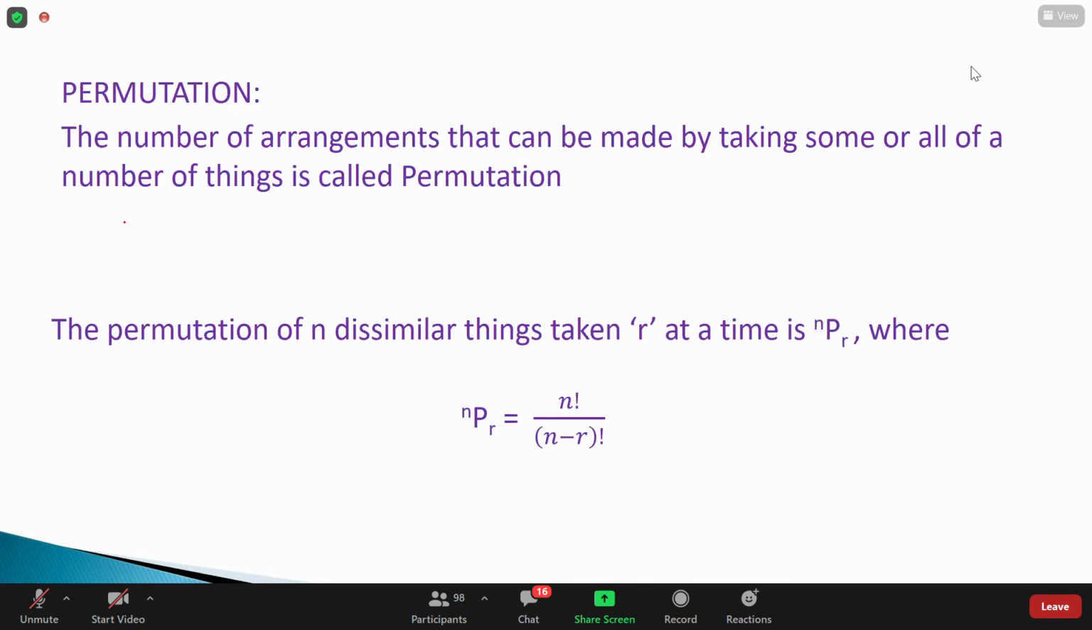Guys, now I want to ask you something. What is the value of 5P3? How to write the notation of 5P3, guys? 5 factorial by (5 minus 3) factorial. Very good. Who is this? Nitin? Yatharth, sir. Yes, very good. Value is 60.